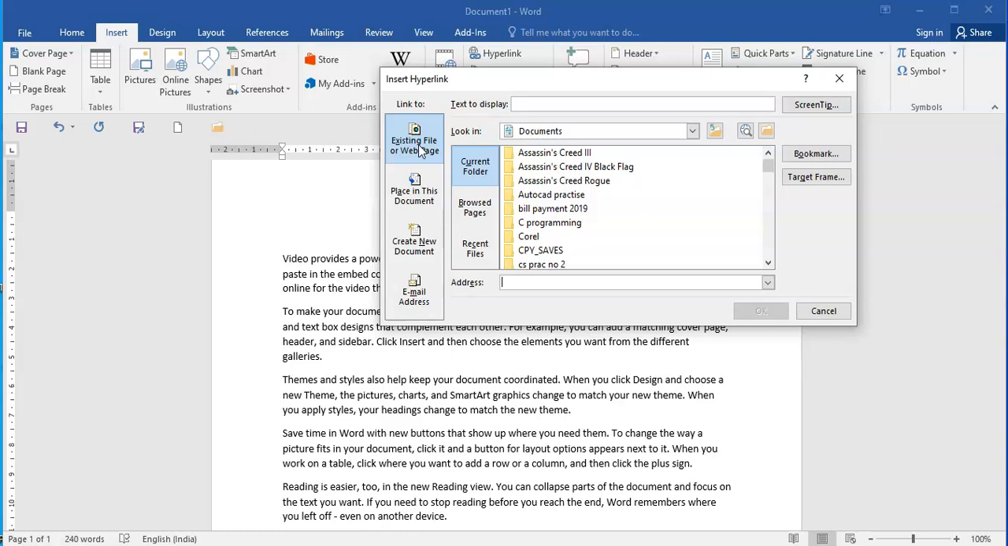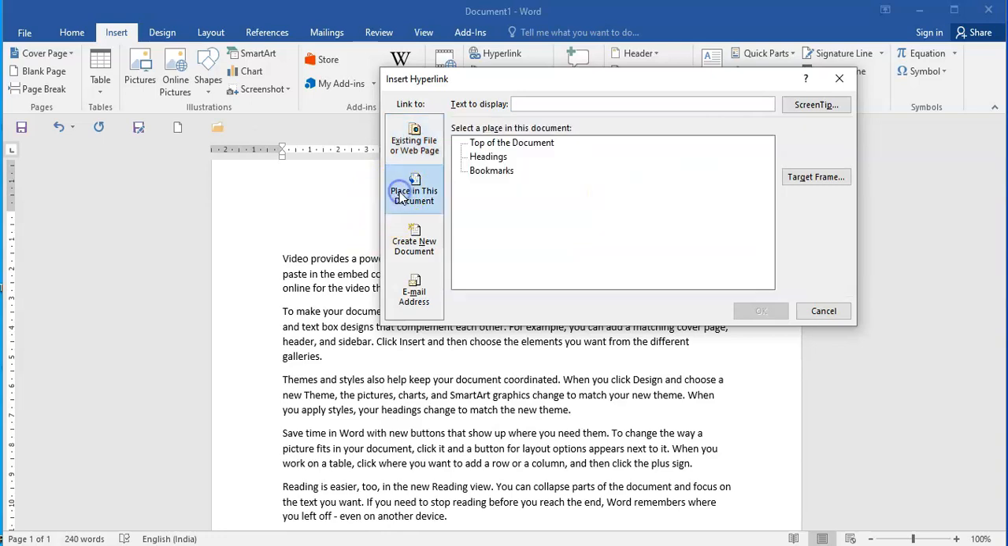Okay, or place in this document. Supposing when I click on place in this document, you have certain headings, some bookmarks, or some tables, or some nice pictures, and your document is around 50 pages, and you need to create a link between these particular paragraphs, the first page and the last page. So at that time, this option is required. Fine. Then you can even create a new document and create links over there.